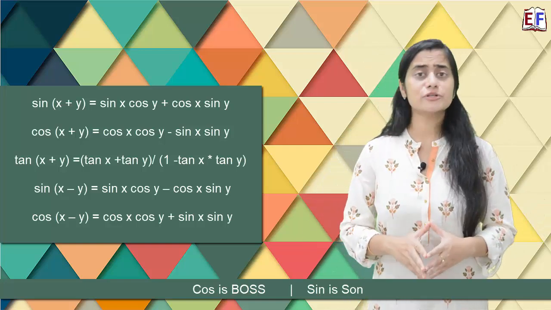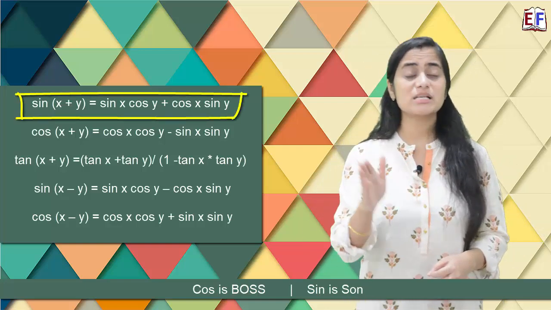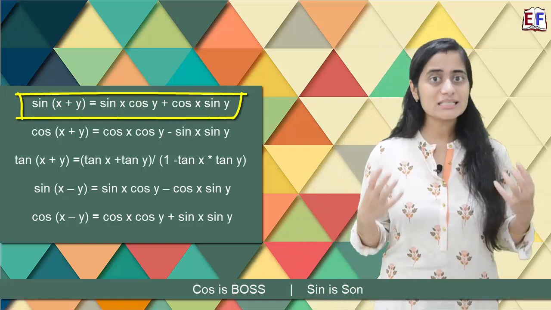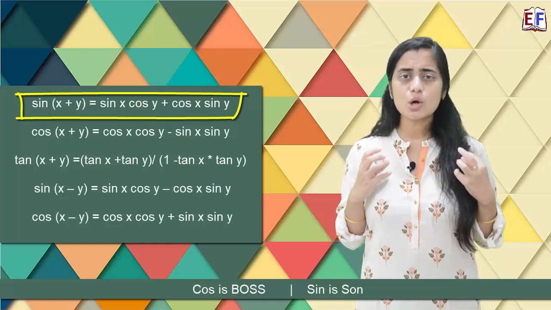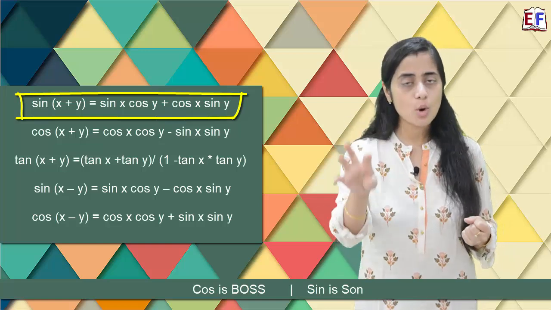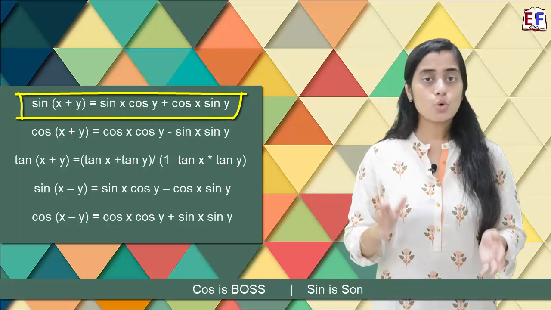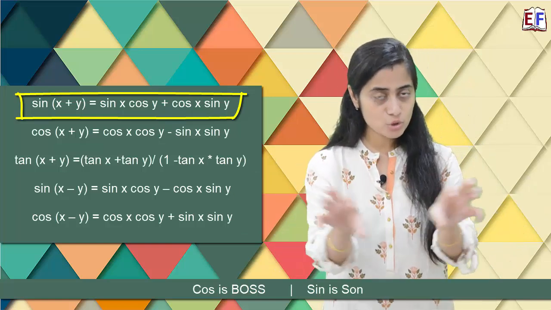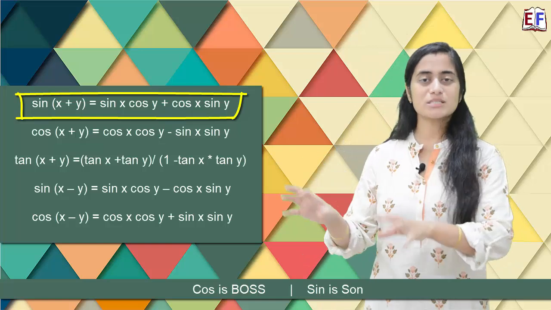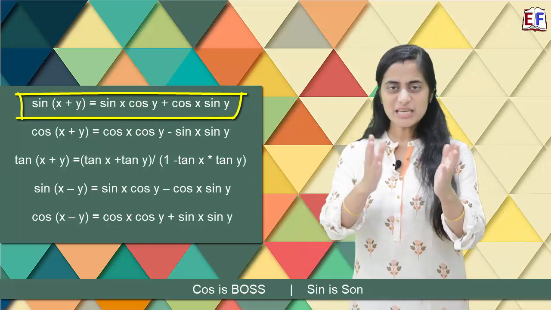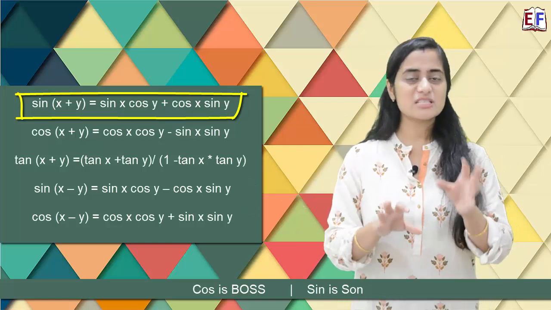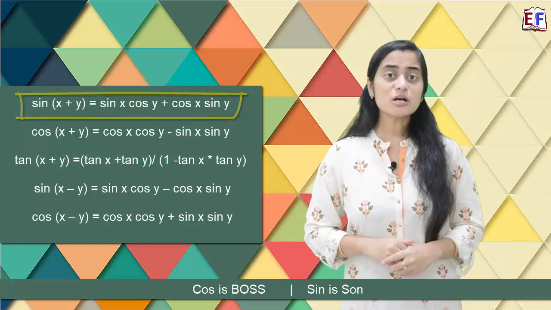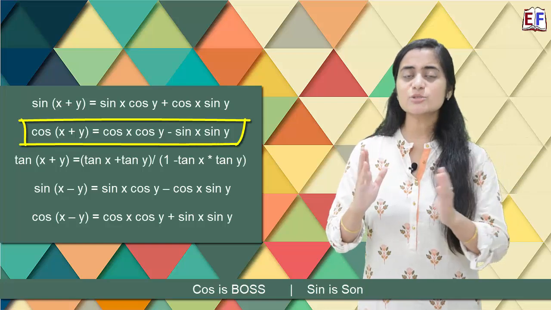Now let us look at the first formula, which is sine x plus y. Now when you ask sine x plus y, it's about the son. And as I said, the son is always less confident and he always wants to be with the boss. So the formula would be sine x cos y, because sine wants to be with cos, plus cos x sine y. So you see, in both the terms you have a combo of sine cos, because sine and cos want to be together.